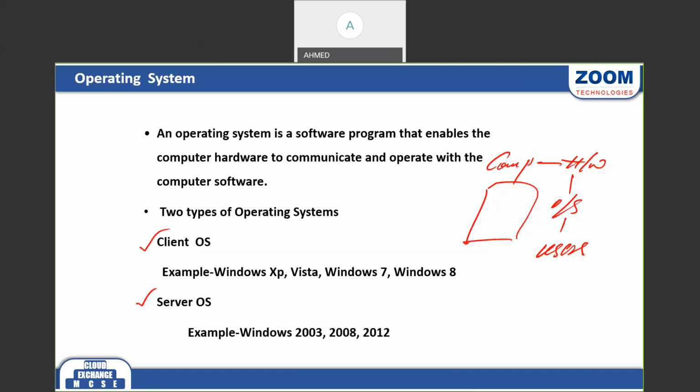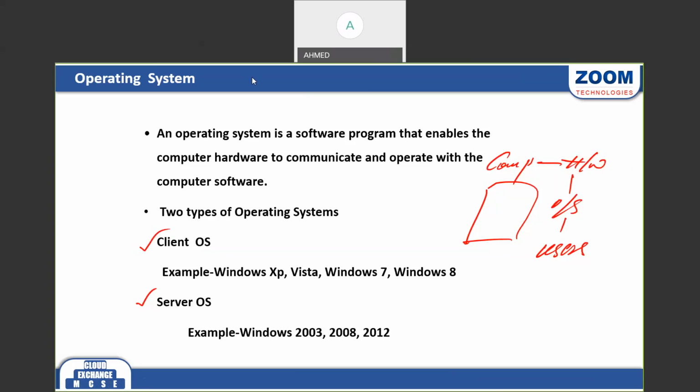In our domain network, we require servers, right? We require a number of client machines. We are allowing users to access, we are denying users access. So we can manage and control our network, machines, users and user data by using a server operating system. Okay, but in this server operating system, we have editions. So we'll see what editions are available in server OS here.